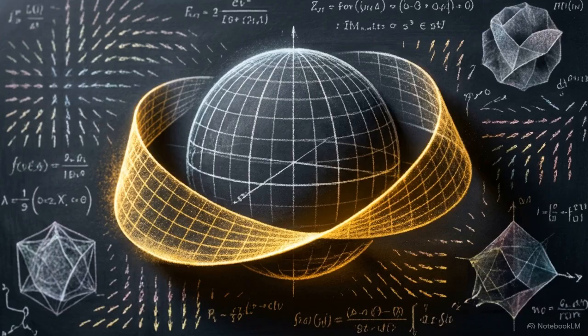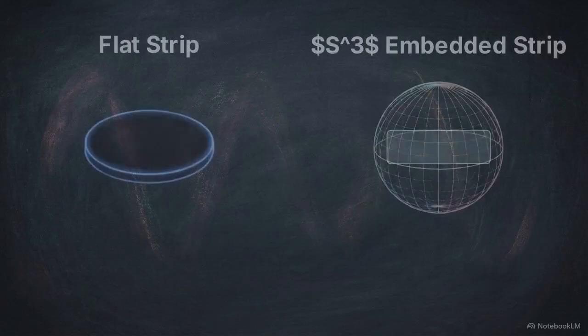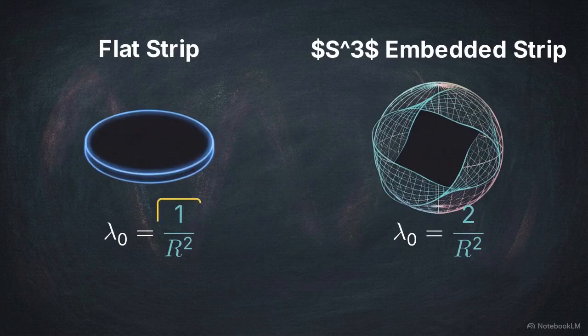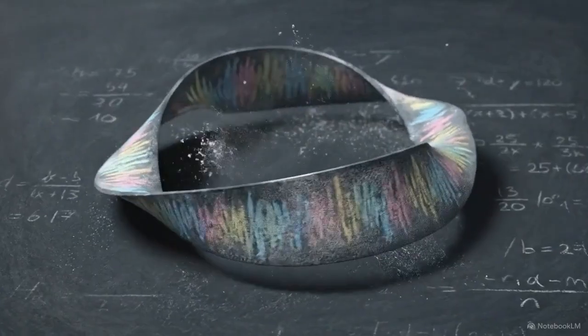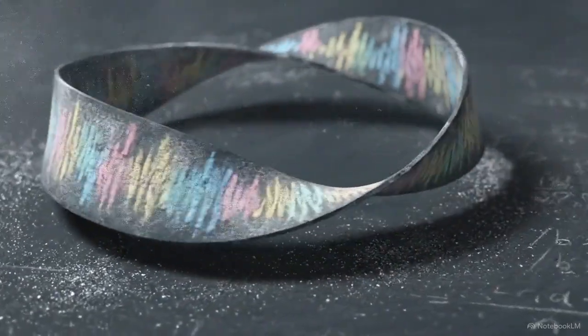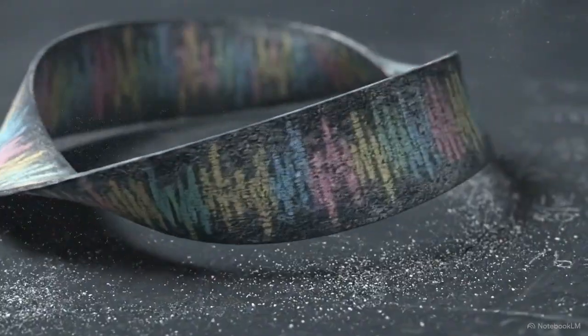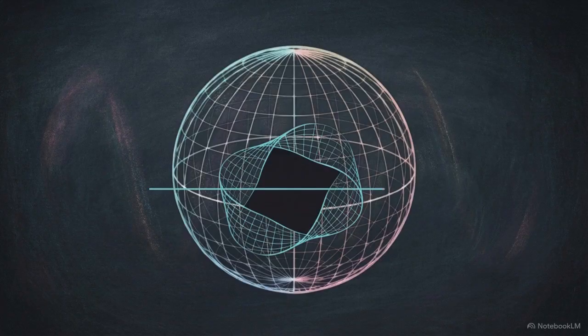Because S3 has a constant Gaussian curvature of 1 over r squared, the embedded strip now carries an intrinsic scalar curvature of 2 over r squared. This inherited ambient curvature doubles the twisted Laplacian's ground eigenvalue. The new value of 2 over r squared now matches the surface scalar curvature exactly. The embedding acts as a direct geometric mechanism to shift the manifold's fundamental spectral frequency without altering its underlying Möbius topology. To verify this shift, we construct the intrinsic metric of the embedded surface using Fermi coordinates.